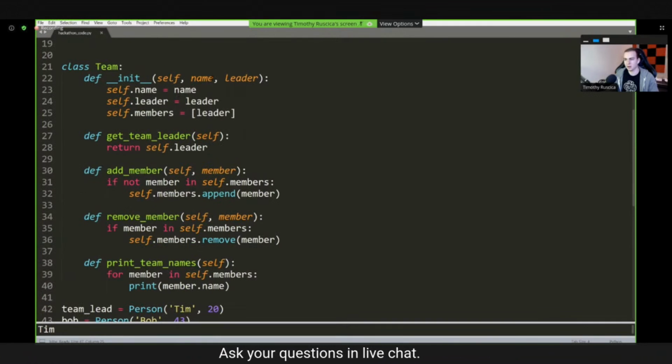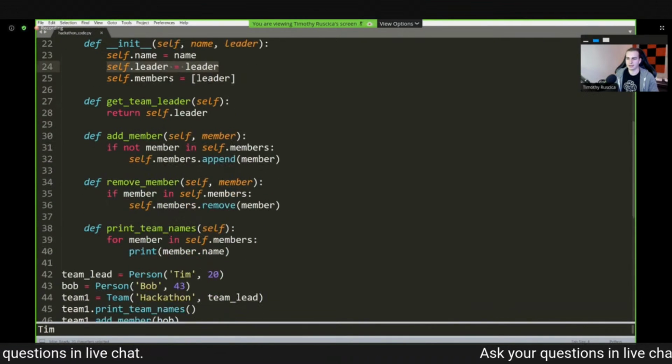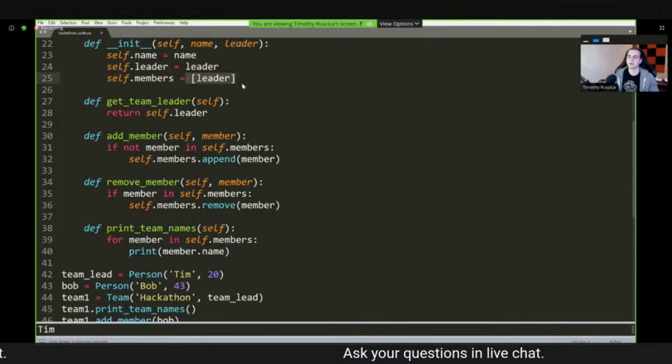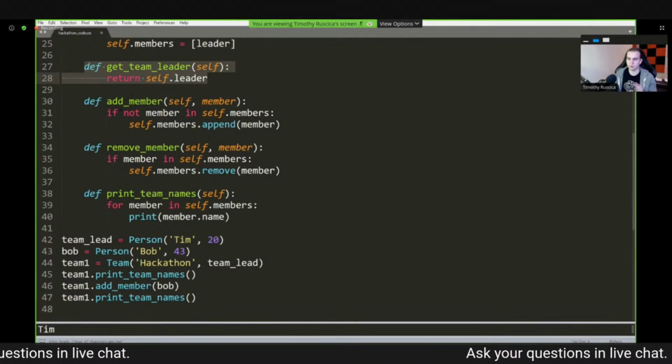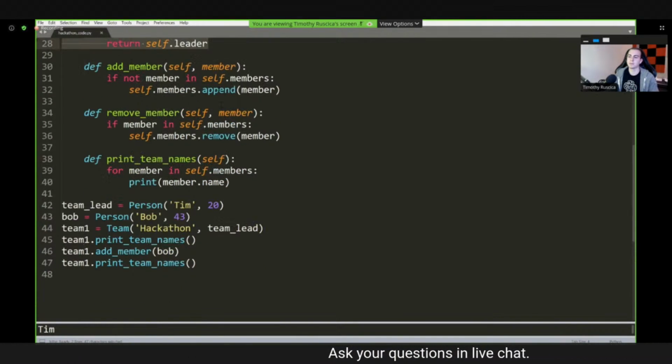We said that we're going to take in a name, we're going to take a leader, and then what we did is we stored the leader, and we also stored a list of all of the members, starting with just the leader inside of there. And then we have a method that gives us the team leader. We're able to add a member, remove a member, then we can print all of the team names.